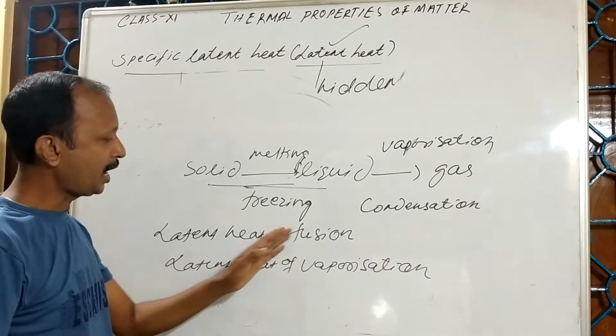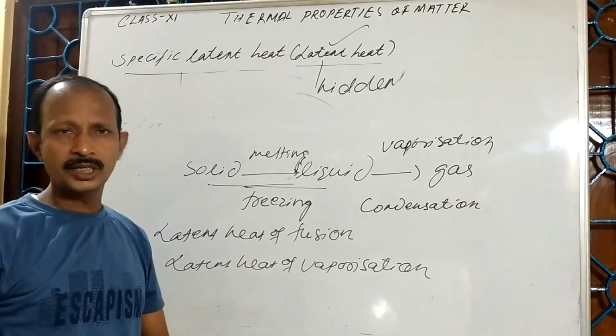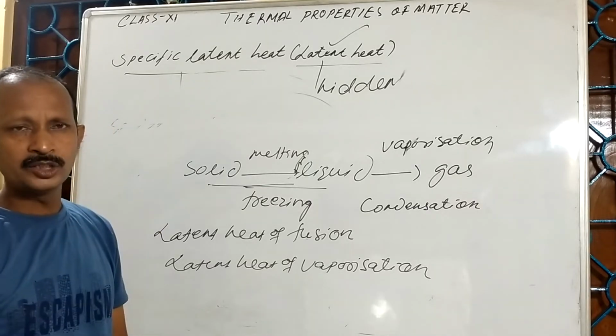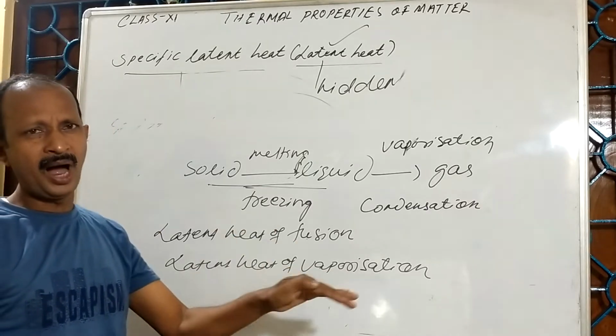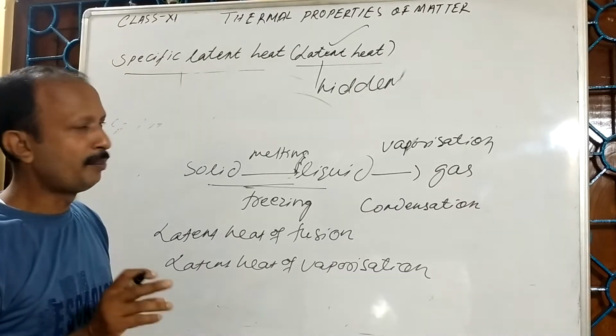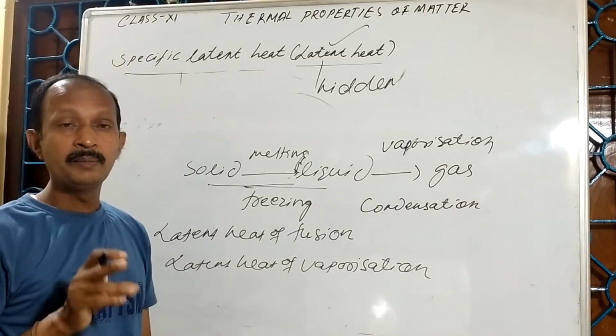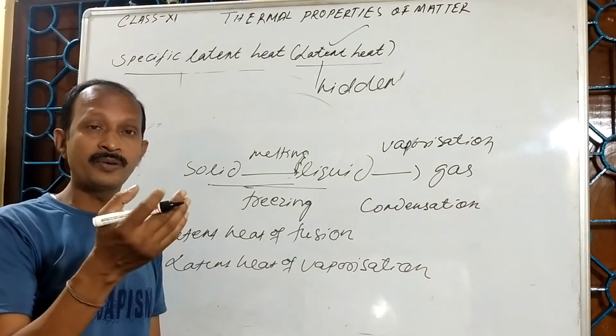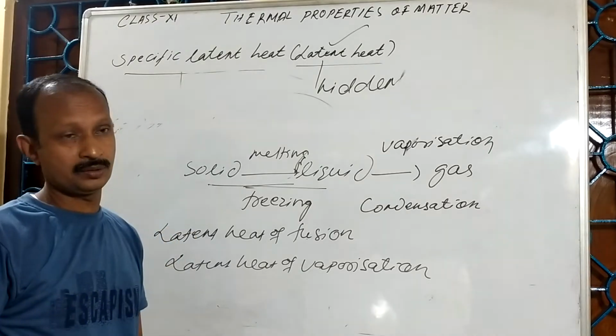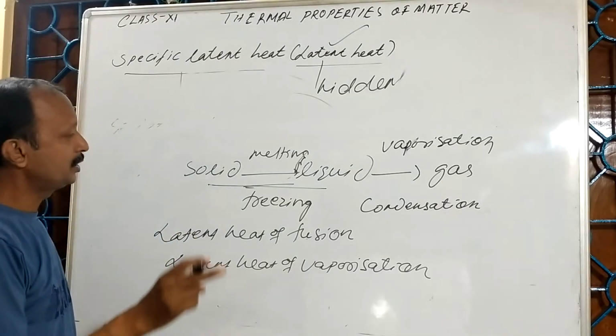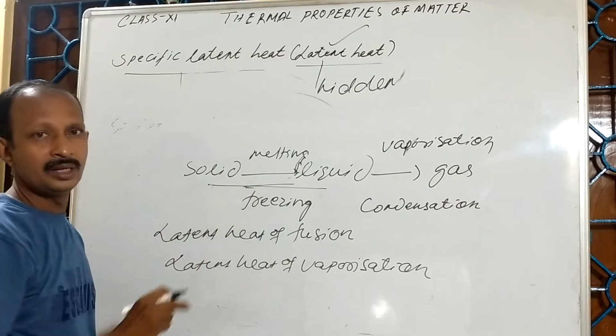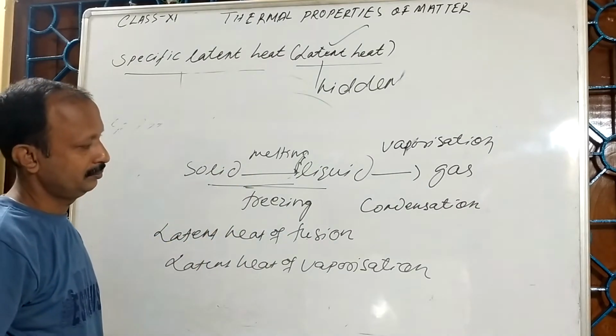So in case of latent heat of fusion, I can say that it is the amount of heat energy required by unit mass of a substance to change its state from solid to liquid.